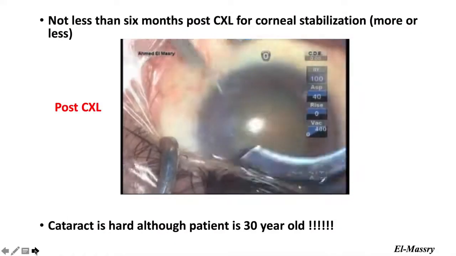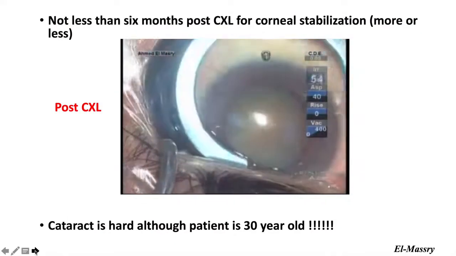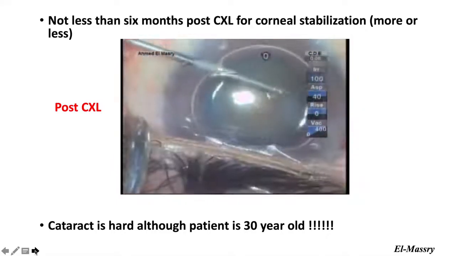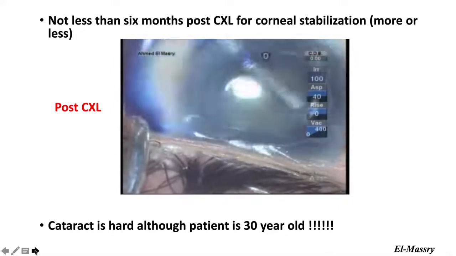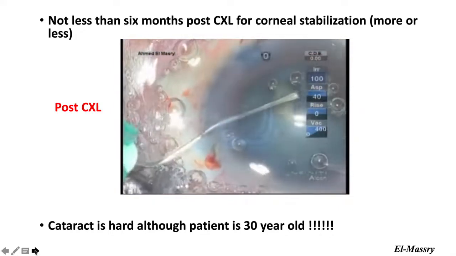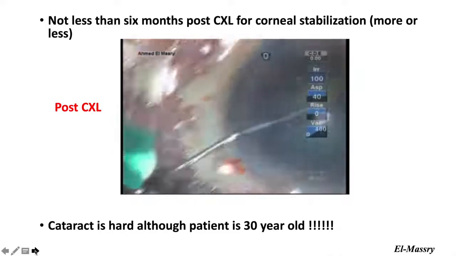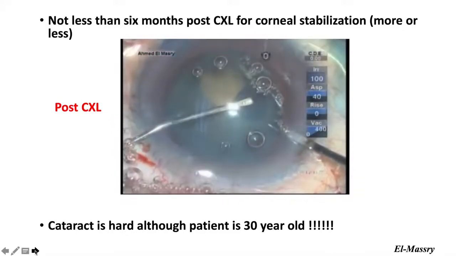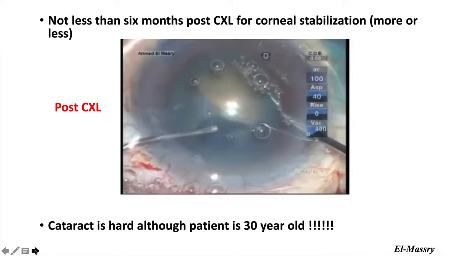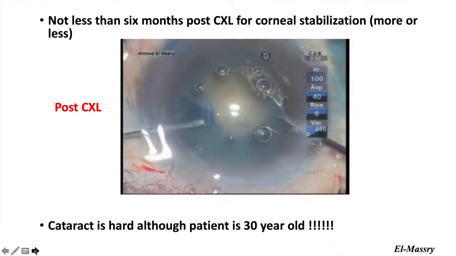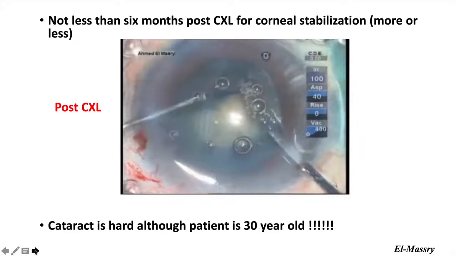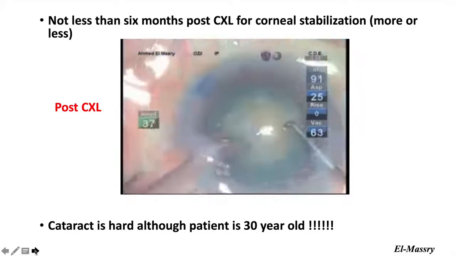This is an example of a patient that had cross-linking. He is a 32-year-old patient, and the cornea was cross-linked, but astonishingly, after cross-linking, we found this cataract in a 30-year-old patient. The cataract is so hard, and this means that if the riboflavin reached the anterior chamber, it can develop cataract, and the cataract usually is hard because the lens had been cross-linked.